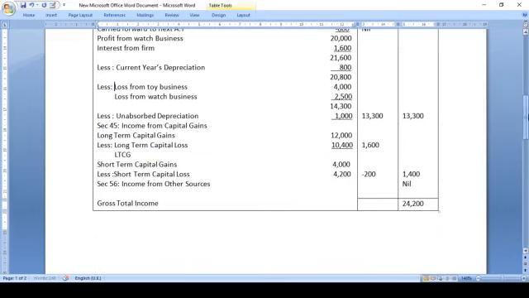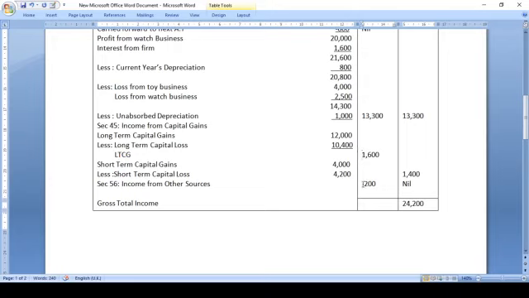Now the next calculation part is section 45, income from capital gains. First show the long term capital gains 12,000 and you deduct the long term capital loss 10,400. So the resulting figure will be 1,600. Here 1,600 remains, which is the LTCG that remains, students.